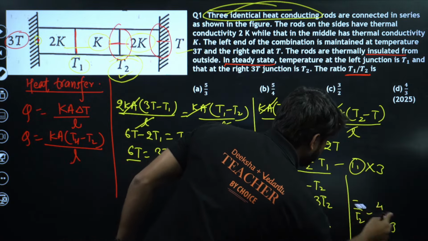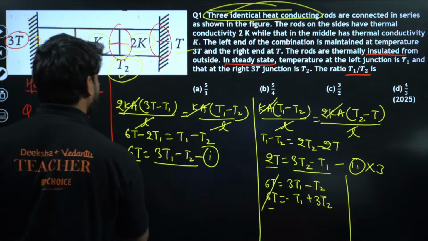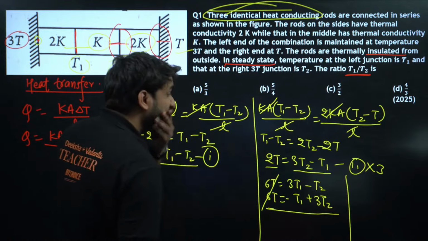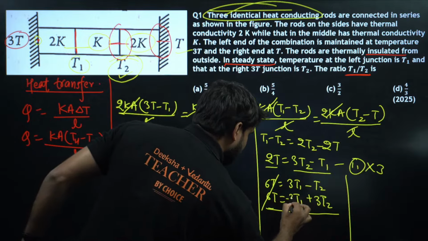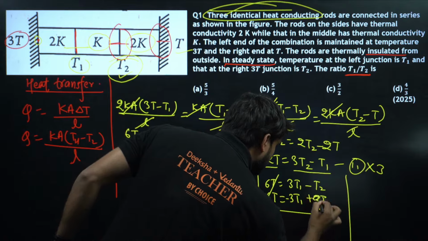That's why the answer is not matching, because I know we have already solved this question so many times. So I know the answer is 5/3 here. So let's solve this question. Yeah, so by multiplying this by 3, this is minus 3T1, okay, minus 3T1, and 3 3s are 9, so this will be 9T2.